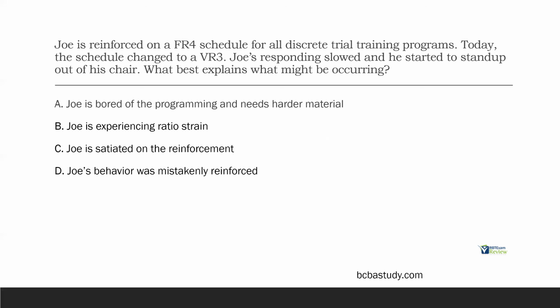Let's read C and D. C, Joe is satiated on the reinforcement. Well, if anything, he's receiving less reinforcement, so there's no indication here that he would be satiated. If anything, he's deprived. And then D, Joe's behavior was mistakenly reinforced. Again, we're delivering reinforcement fewer times now, right? So again, that's not even indicated in the question. So B, Joe is experiencing ratio strain, is probably what's occurring, at least based on our answer choices. That's the best answer we can give. Only use the information they give you in the question. Don't make assumptions. Don't add anything to the question. Just use the information they give you. It's going to be enough to answer the question.